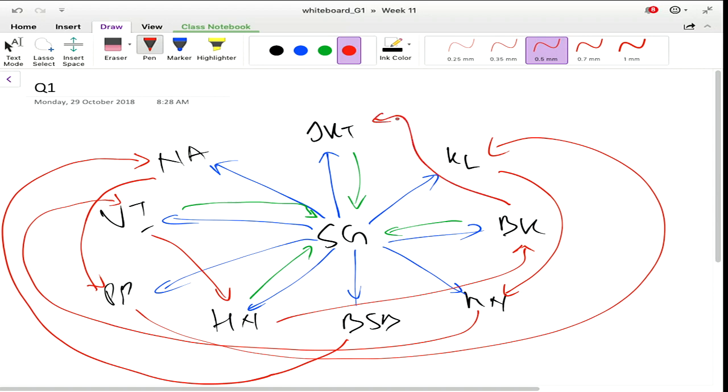So this is a complicated graph, but essentially just need to complete all the necessary edges, and you should get the graph. Of course, you can also represent this in terms of adjacency list or adjacency matrix, which should be straightforward. Okay, so that's question 1.